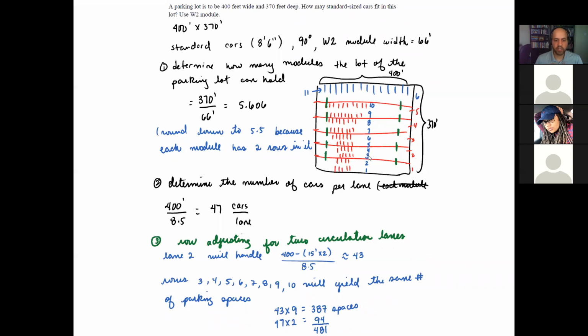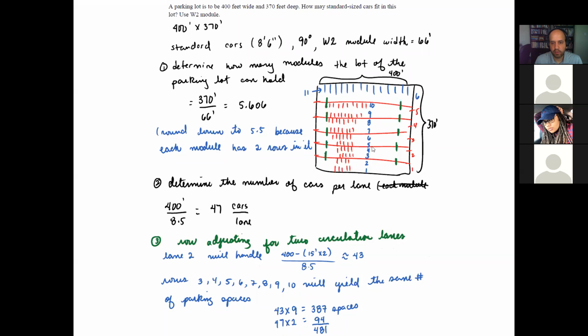So now, based on this, I want to determine the number of cars per lane. Okay, so now I'm using this dimension, the depth of the parking spaces. So 400 feet. I want to know how many 8.5 feet spaces I can place in each one of these rows. So if you do that mathematical computation, that will be 47 cars per lane. So what that's saying is for each row, I will have 47 parking spaces.